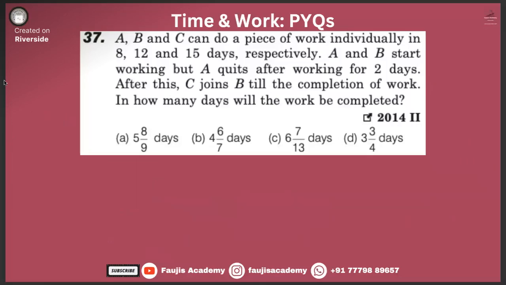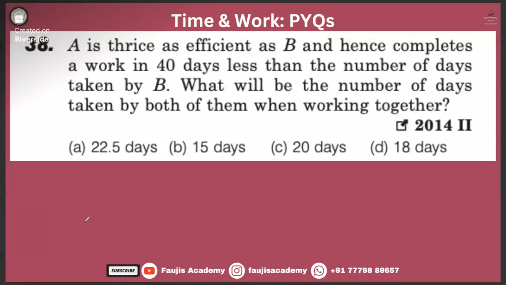Shall we move? A is thrice as efficient as B and hence completes a work in 40 days less than the number of days taken by B. What will be the number of days taken by both of them working together? A is thrice as efficient as B, and hence completes the work in 40 days less than the number of days taken by B.